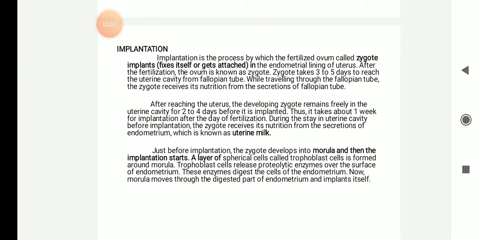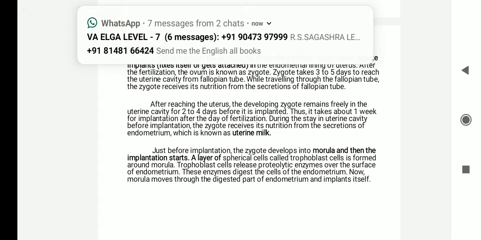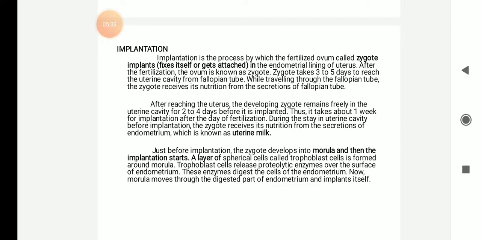Just before implantation, the zygote develops into a morula, and then implantation starts. A layer of spherical cells called trophoblast cells is formed around the morula. The trophoblast cells release proteolytic enzymes, which lyse proteins over the surface of the endometrium. These enzymes digest the cells of the endometrium. Now the morula moves through the digested part of the endometrium and implants itself inside the uterus.